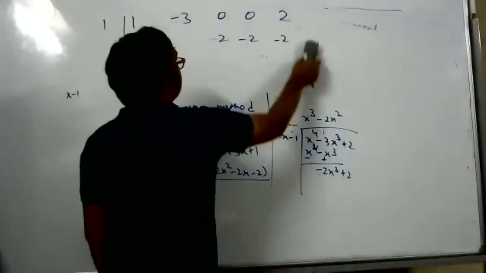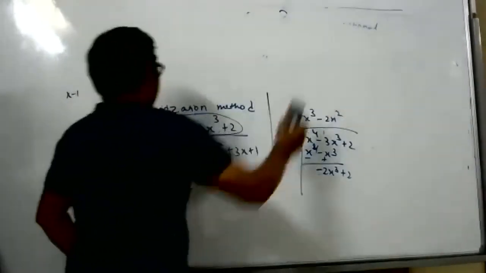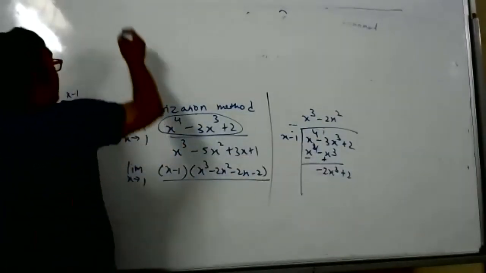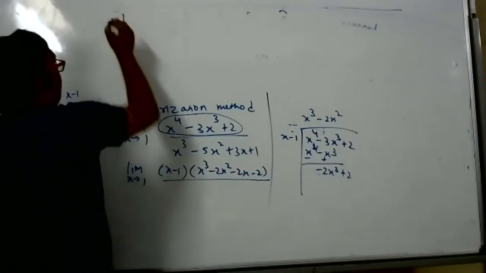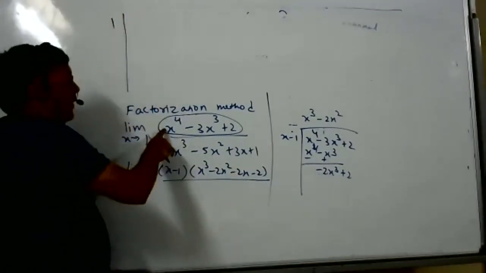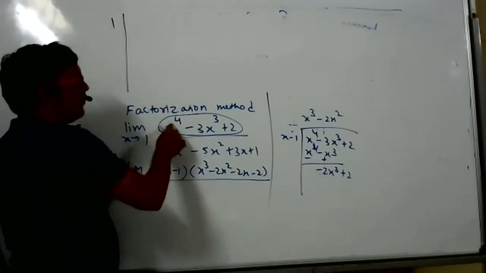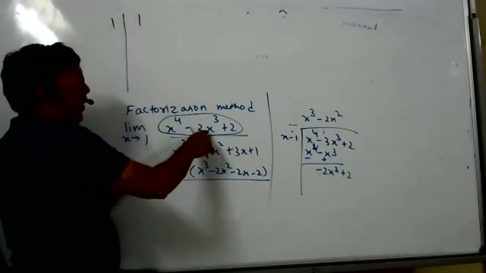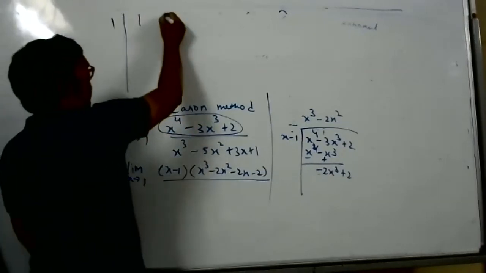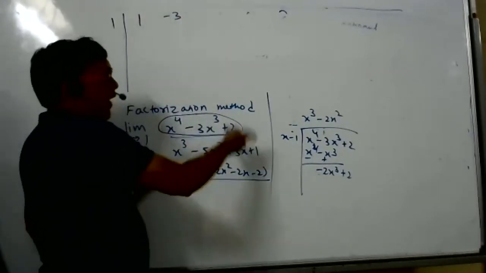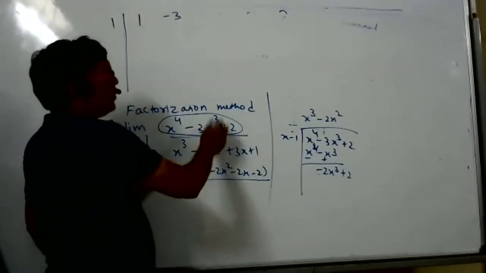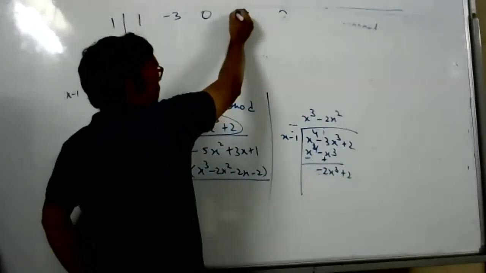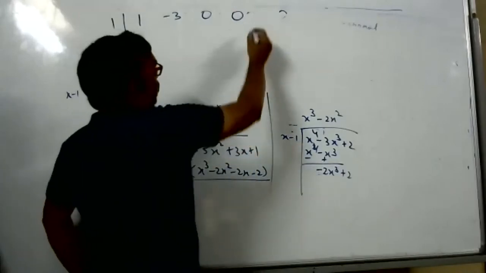So numerator means what you do, I'll explain slowly. Since we are dividing by x minus 1, synthetic division means write 1 only. Then write all the coefficients. What is the coefficient of x to power 4? It is 1. Then x to power 3, what is the coefficient? Minus 3. But then the x square term is not there, so its coefficient will be 0. Then x, it is also not there, so the coefficient will be 0. Then the constant is there, 2.